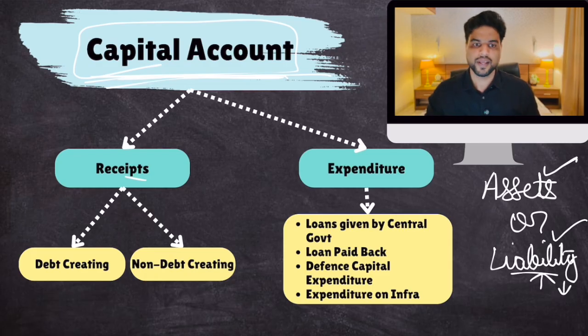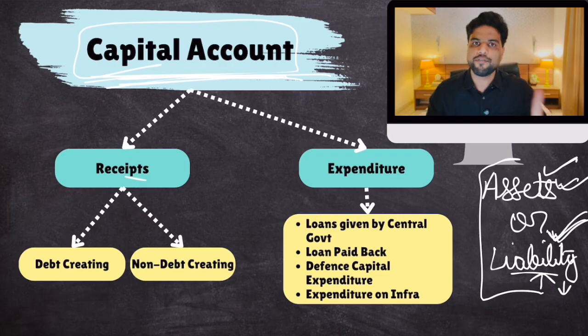Capital account transaction. When the government builds a bridge or a road or a national highway, well, government is spending some money on it, but by spending that money, government is building an asset. Road, bridge, infrastructure, capital account transaction. You understand? Any transaction that makes any change in assets or liabilities of the government is capital account transaction. Any transaction that doesn't make any change in either assets or liability, you automatically put it in revenue account. Just remember this line and you shall never falter when it comes to differentiating between revenue and capital account, because they will ask questions to confuse you.